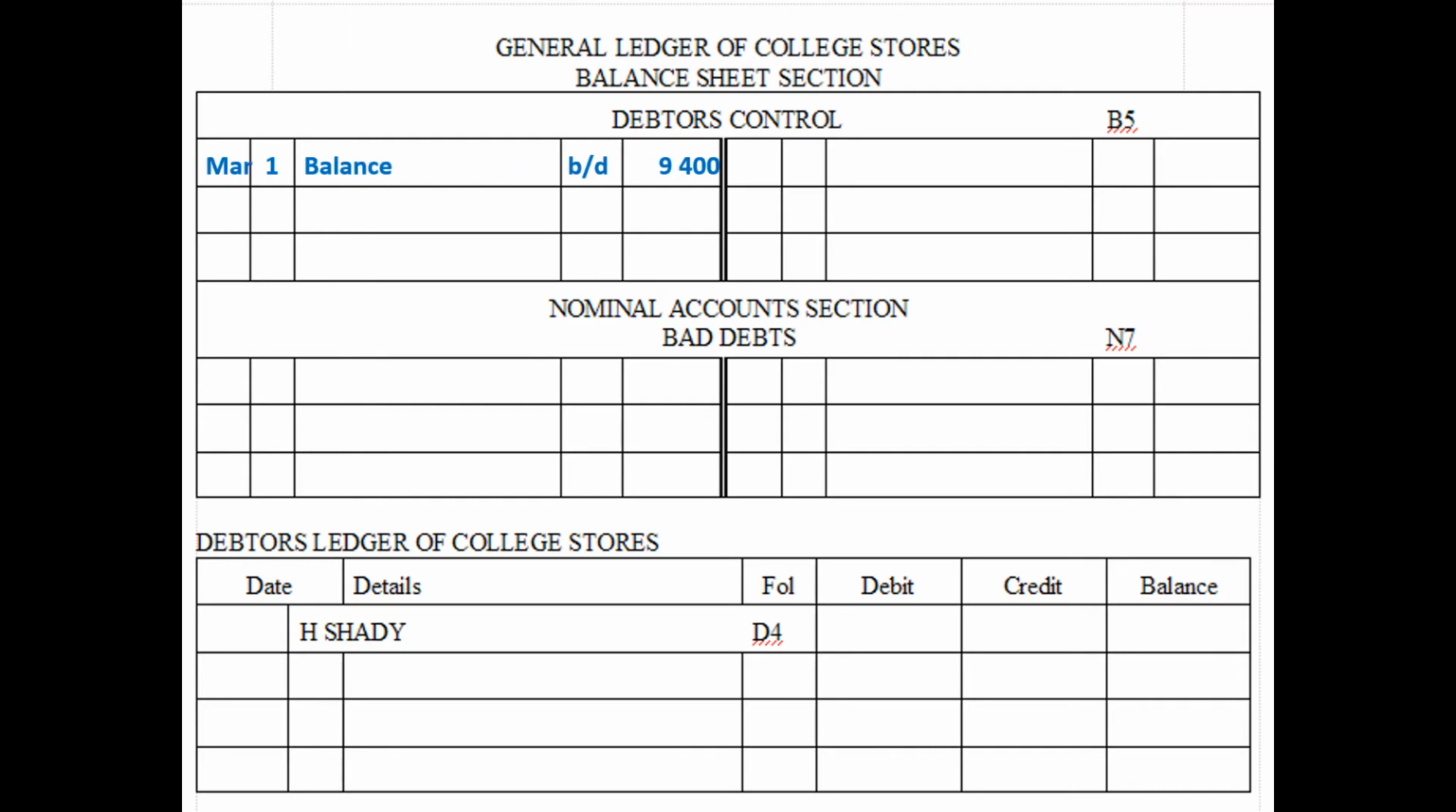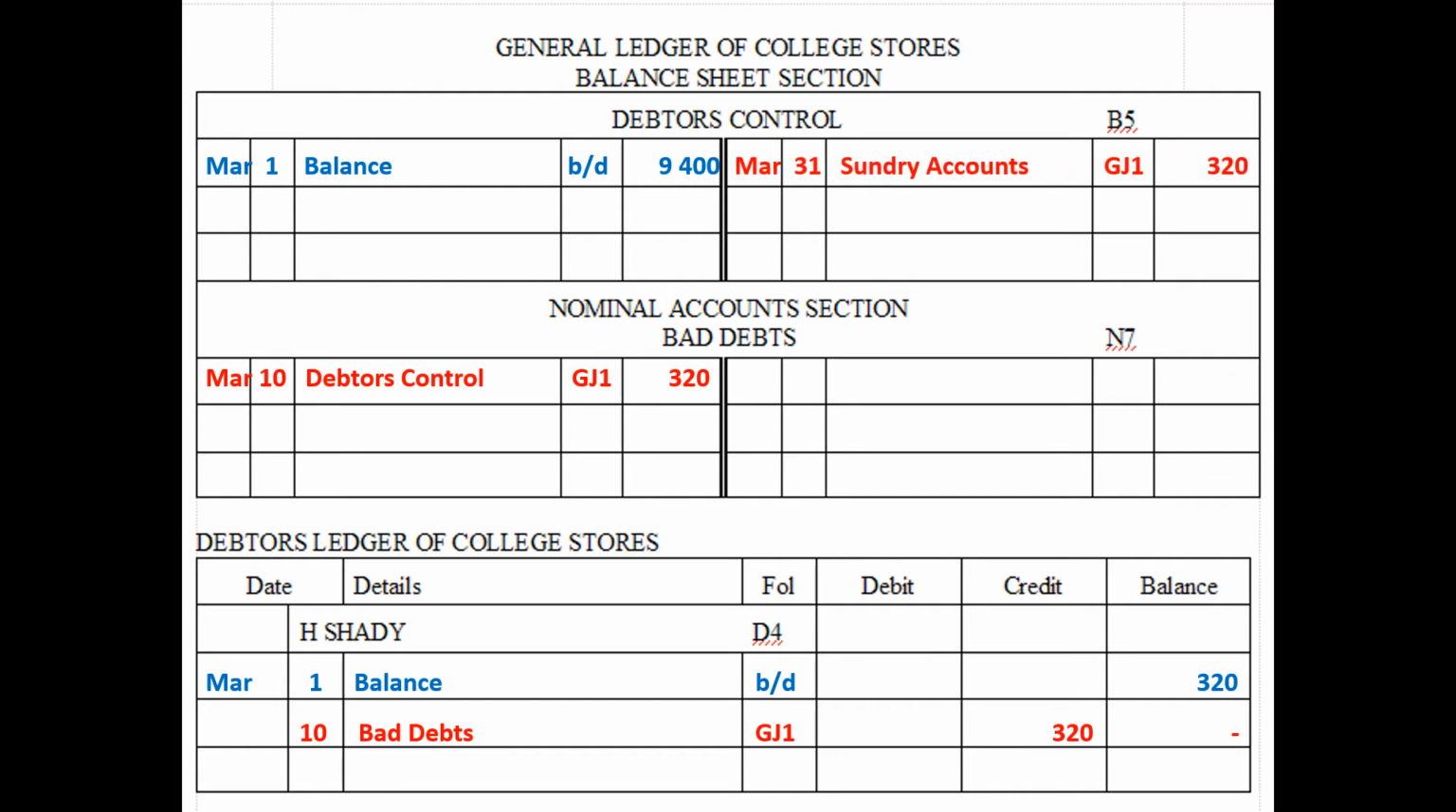Let's look at how we enter these in the general ledger and the debtor's ledger. So the debtor's control has a balance of 9,400 Rand. So overall, a summary of all our debtors on the 1st of March, they owe us 9,400. If you look at the debtor's ledger of College Stores, you have H. Shady. On the 1st of March, this guy owed us 320 Rand. That was his balance brought down. But we made a general journal entry. So we debit bad debts with 320 Rand, and we credit debtor's control.